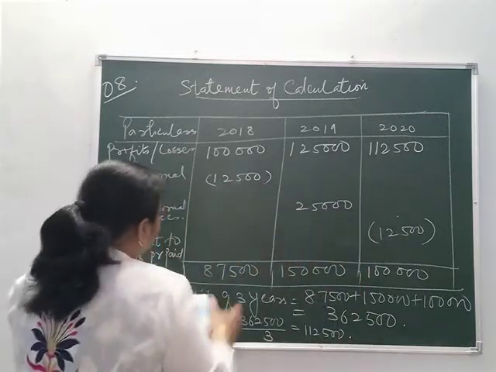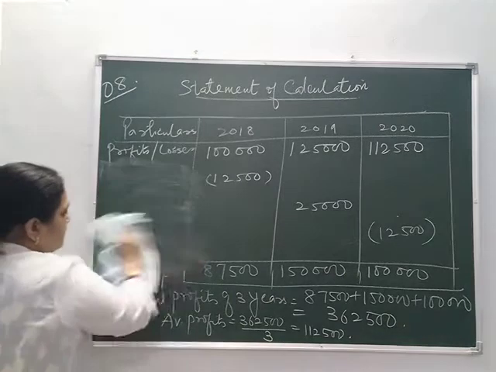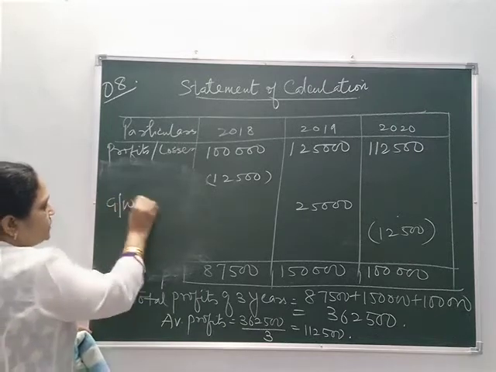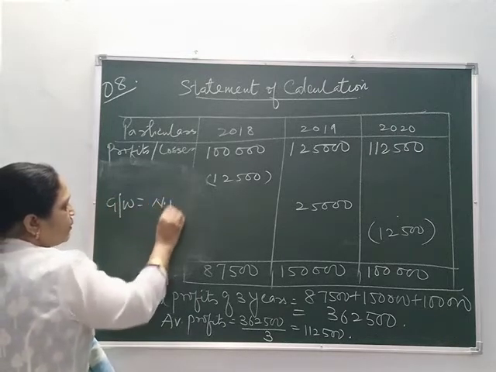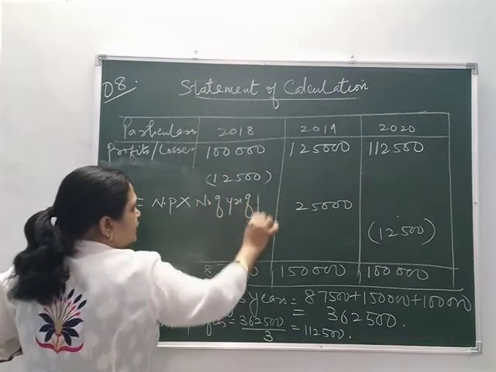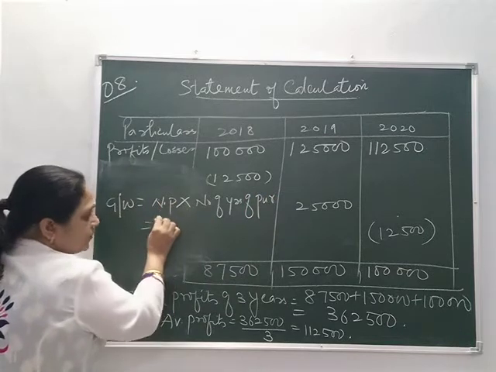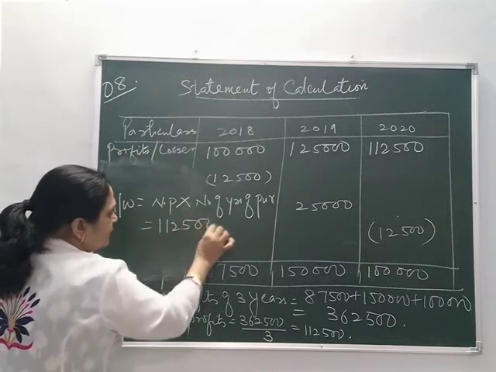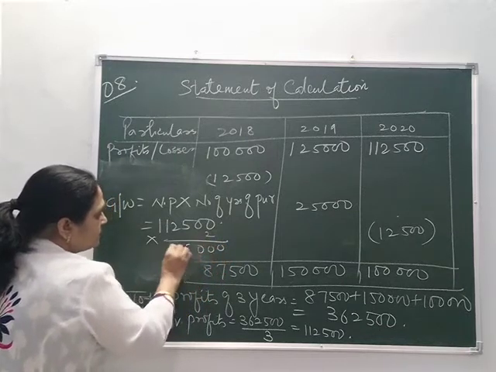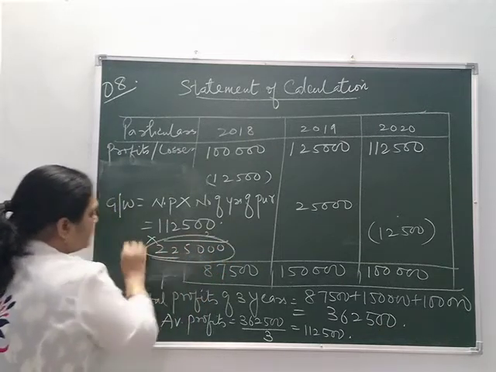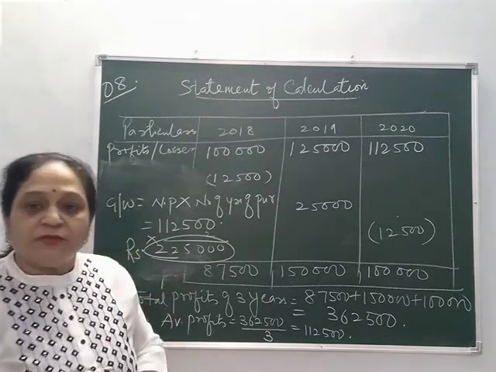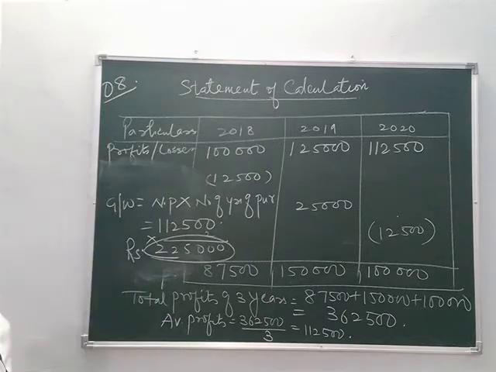Now goodwill will be equal to normal profit into number of years of purchase. So normal profit is 1,12,500 into 2, so 2,25,000 is the value of goodwill of the firm.